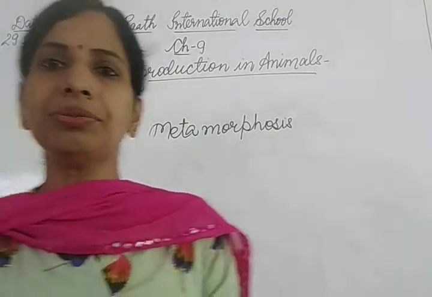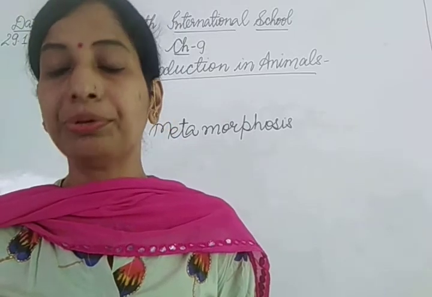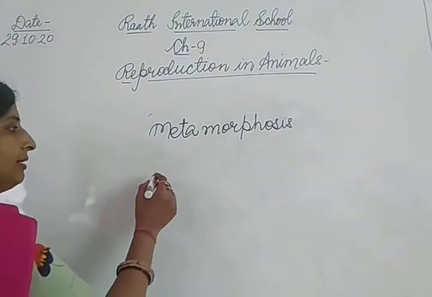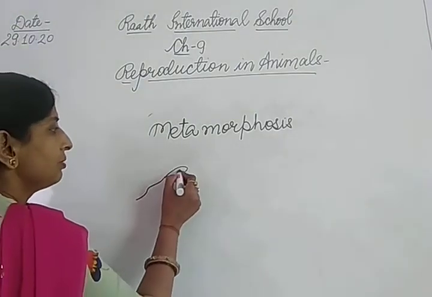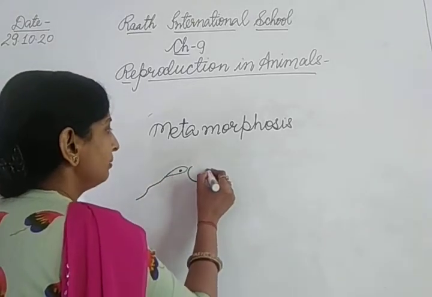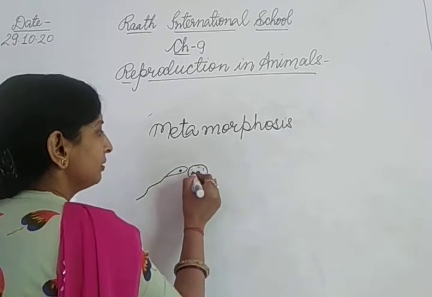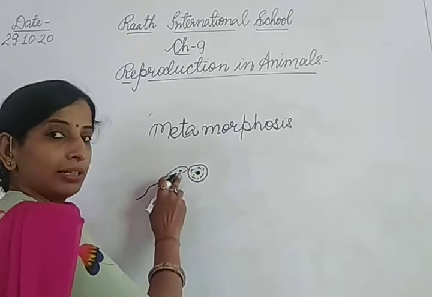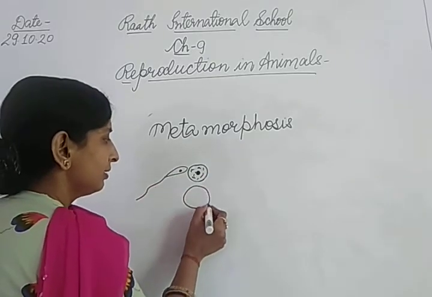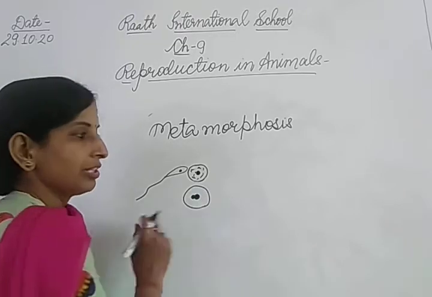Now the next question is, the number of nuclei present in a zygote is. How many nuclei are there in a zygote? There is a nucleus in the sperm, right? And here is the ovum. There is one nucleus here in the ovum. So when the sperm penetrates the egg, the nuclei of sperm and ovum fuse with each other.